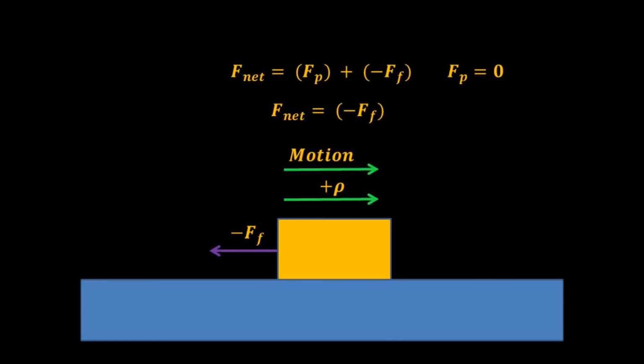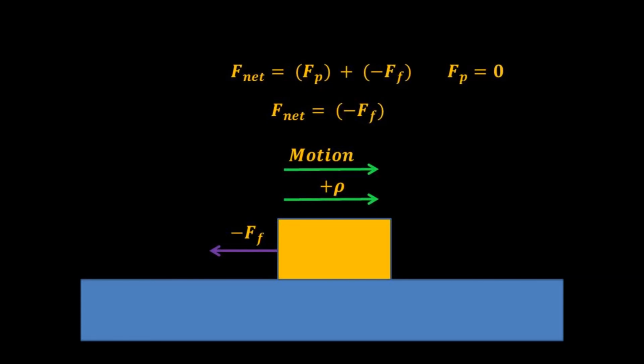Therefore, the impulse has to be Ff and the time in which the Ff is being applied. Therefore, the change in momentum will equal the force of friction that's being applied over a certain period of time to stop the skater from moving.